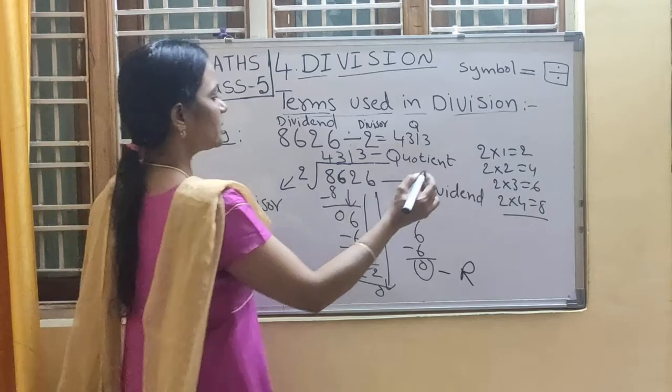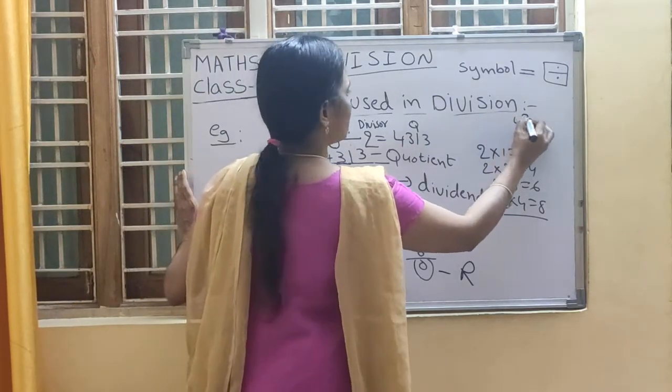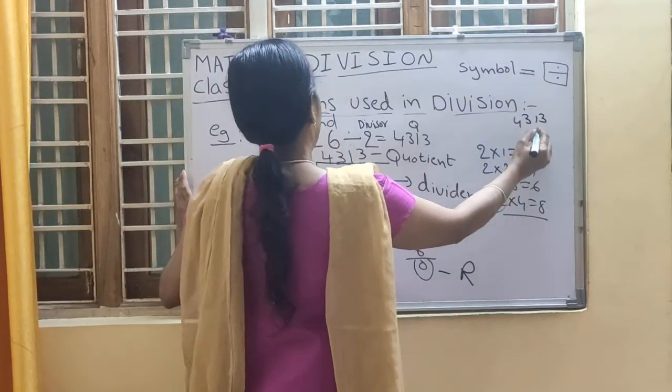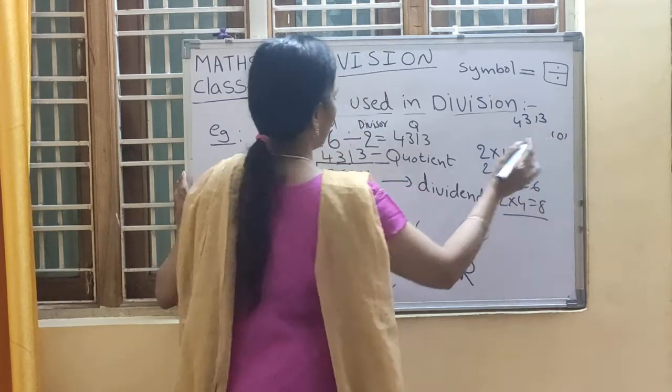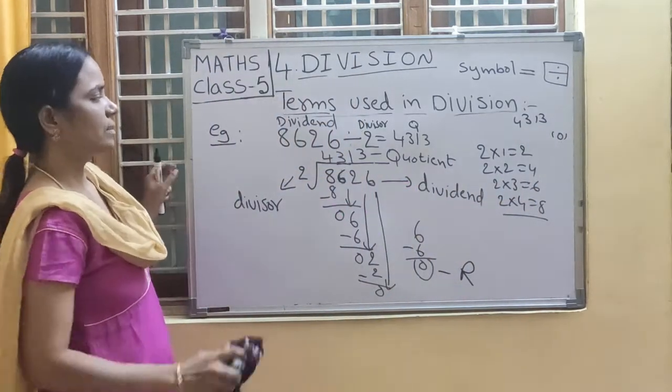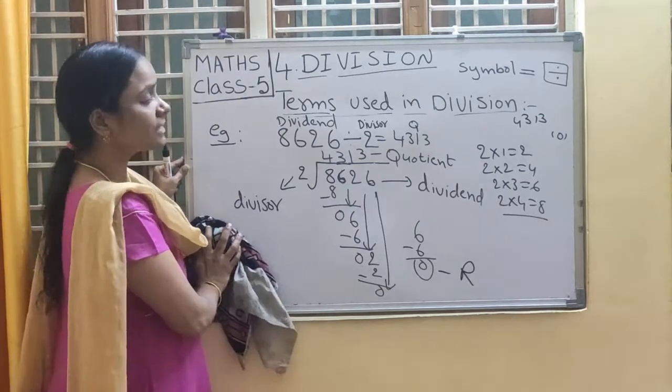So here we need to take the quotient and the remainder is 0. Okay, note it down. Next, we will verify the answer using the verification formula.